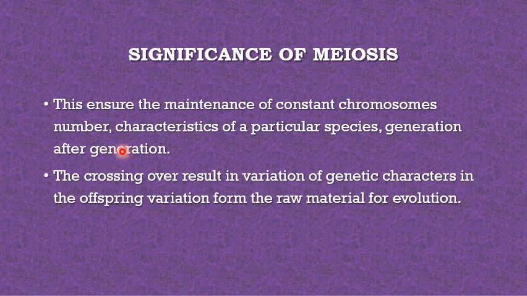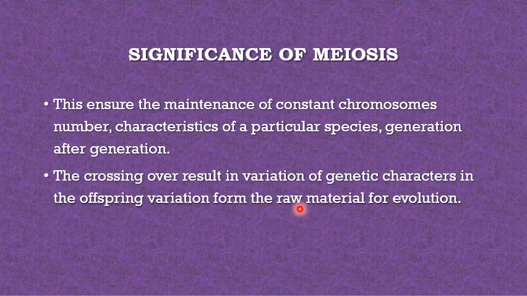Next, very important, is the significance of meiosis. This ensures the maintenance of constant chromosome number characteristic of a particular species generation after generation. The crossing over results in variation of genetic characters in the offspring.